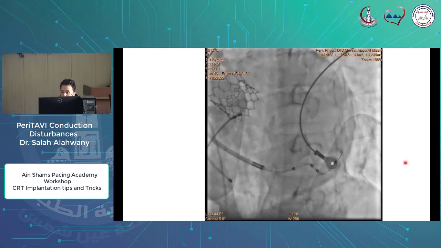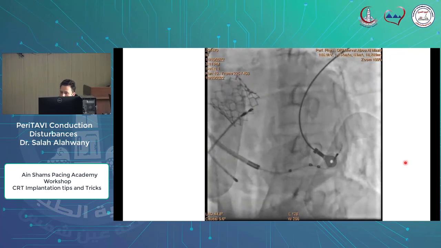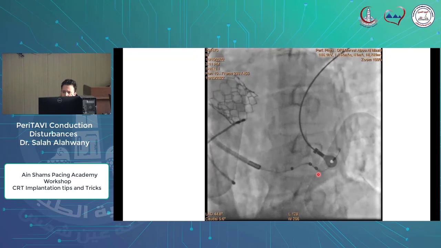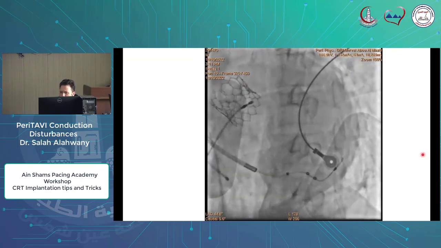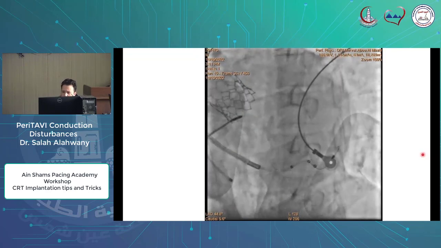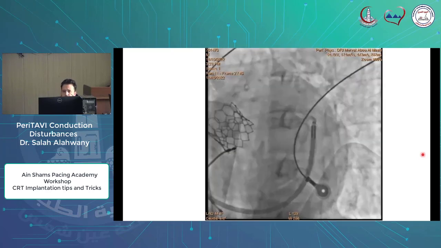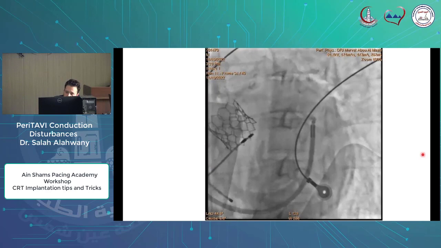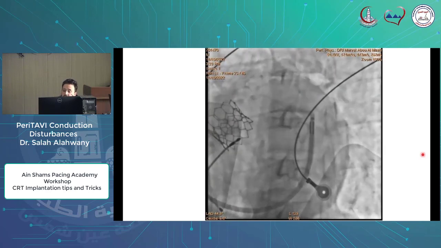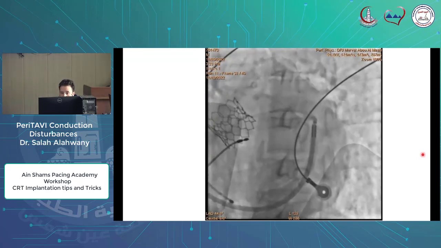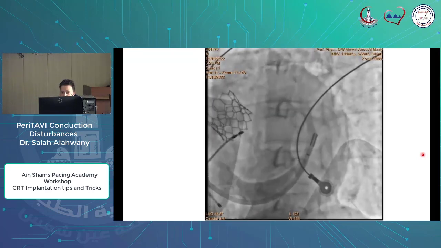Threshold more than 3 volt for M1 and M2, like 3.5 volt at 1 millisecond pulse width. So we didn't accept this measurement at all. We tried again to cannulate the great cardiac vein and cross the Vieussens valve, but even that was very difficult.